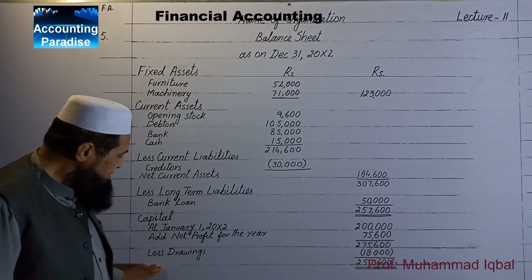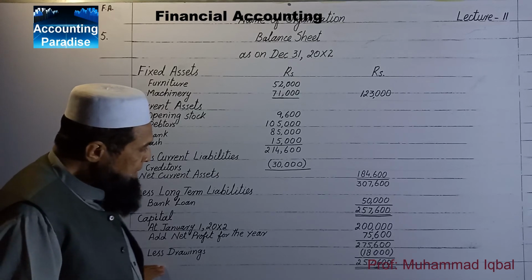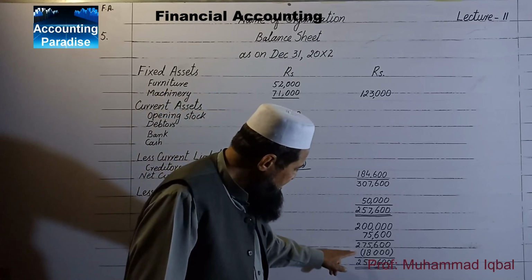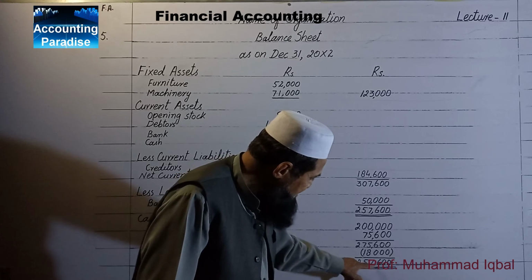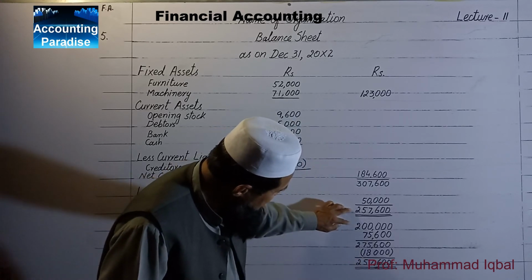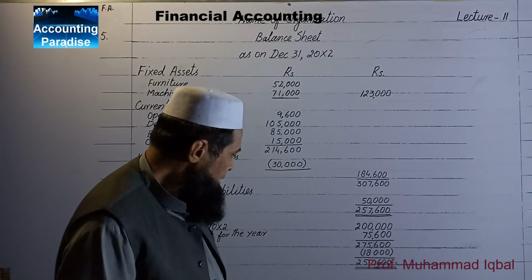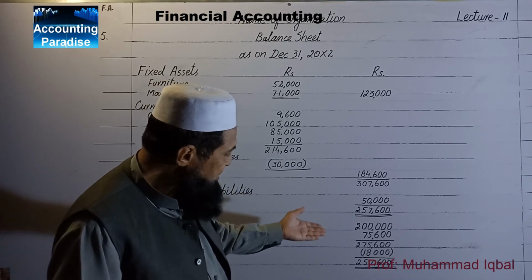The drawings made by the owners is 18,000. When we deduct this, it comes to 2,57,600. These are equal. These must be equal, and it is the test that the balance sheet is correct.